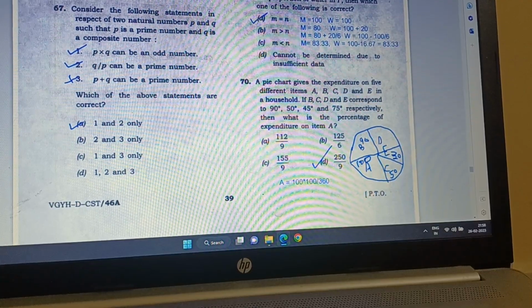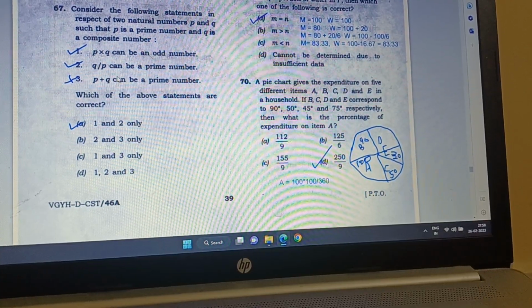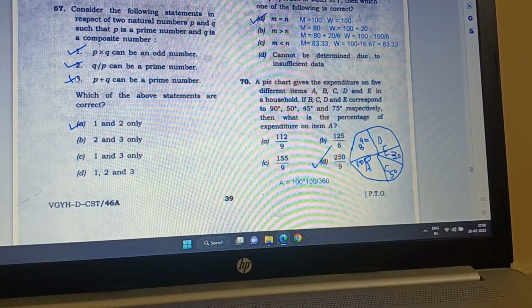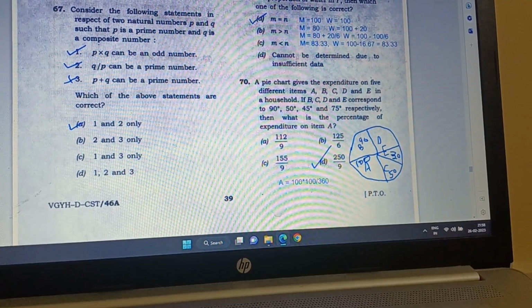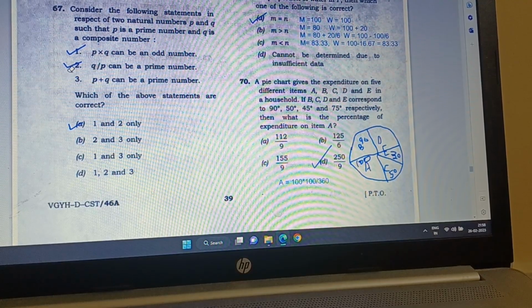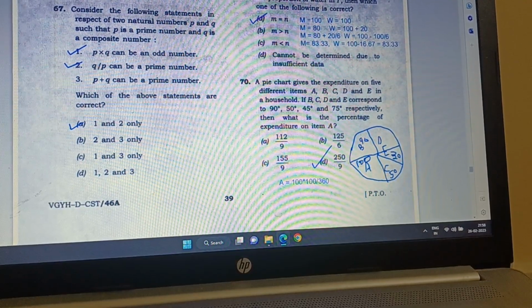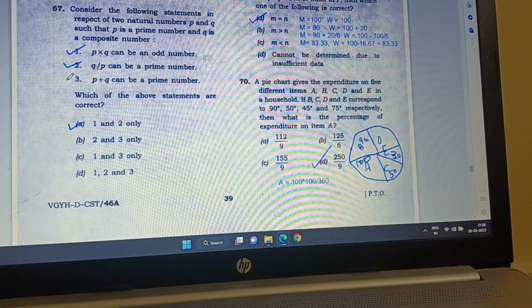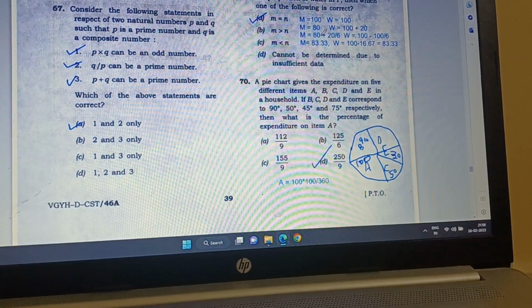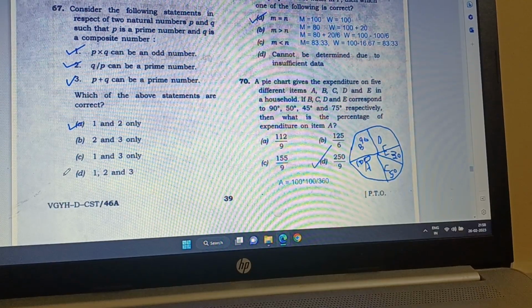So actually, I should make this also correct. If P is 7 and Q is 30, then it will be a prime number. 37 is a prime number. So it is possible, it can be. It is not telling that it must be. So this can be. So actually all are correct. D is the correct answer.